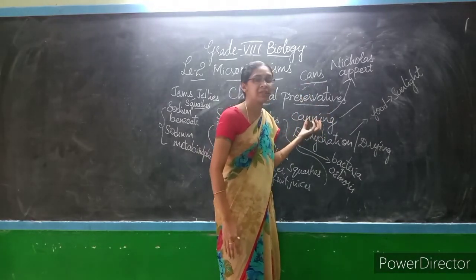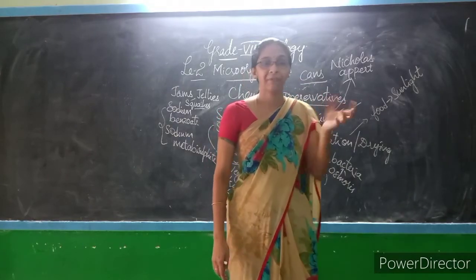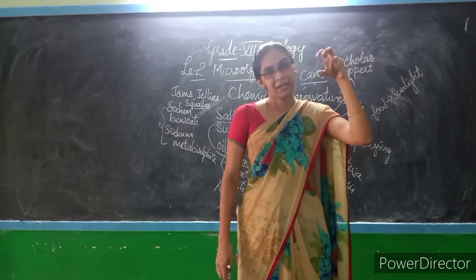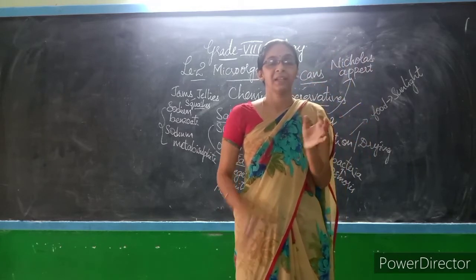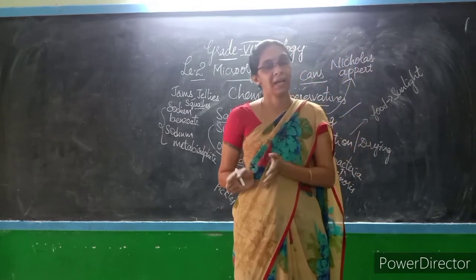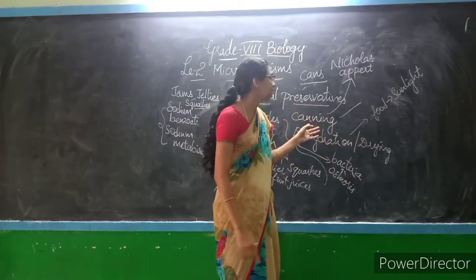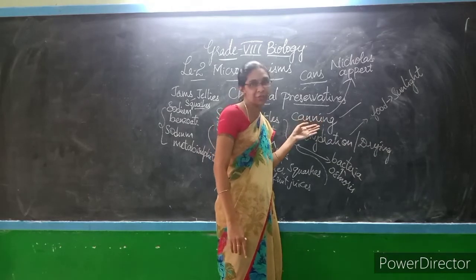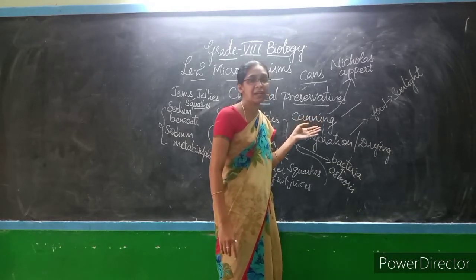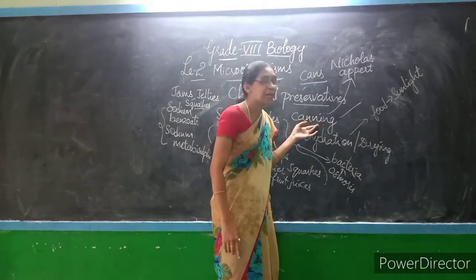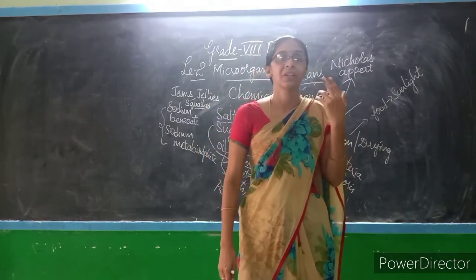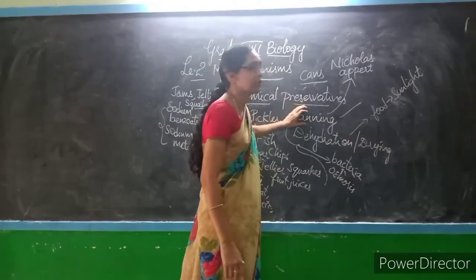Canning is a process where we preserve the food after sterilization, inside airtight containers. In canning, foods are preserved under vacuum conditions, and vacuum conditions do not allow the growth of microorganisms. So this is all about the canning process.